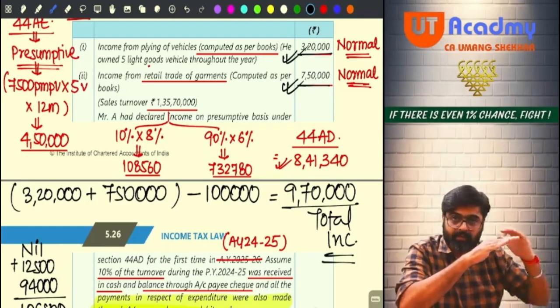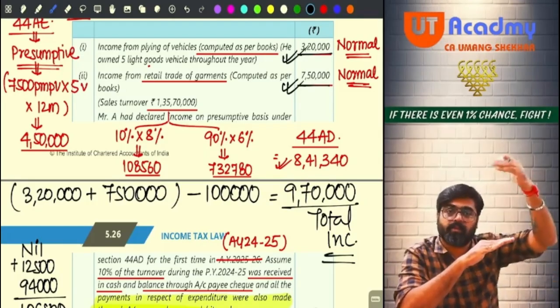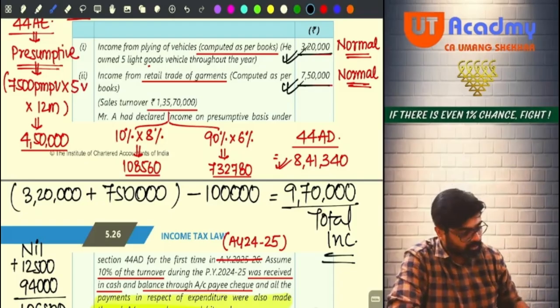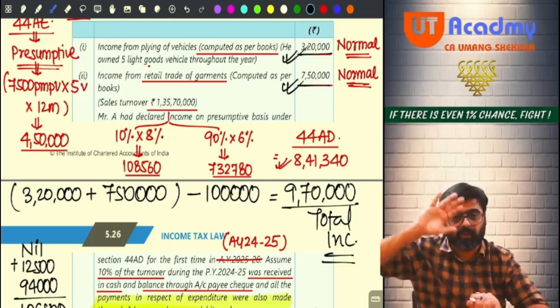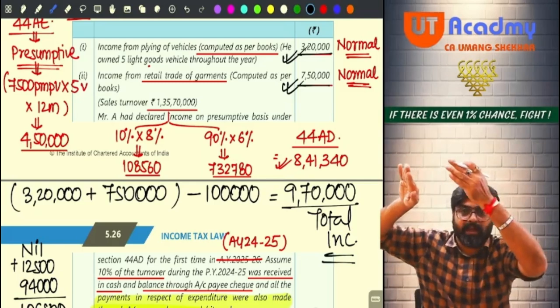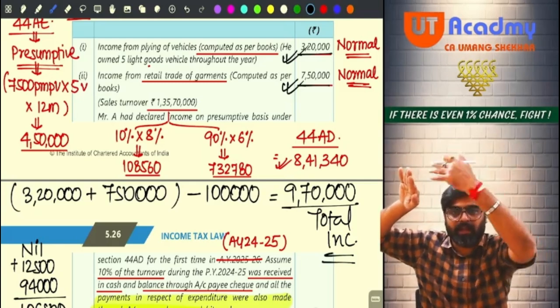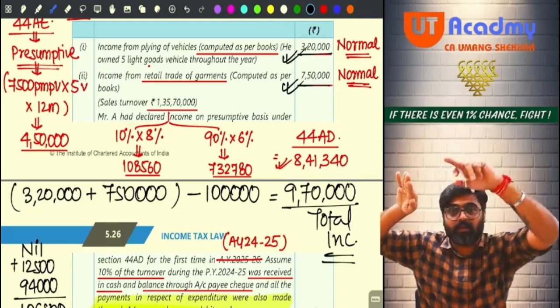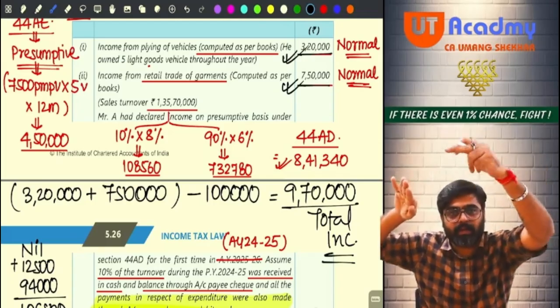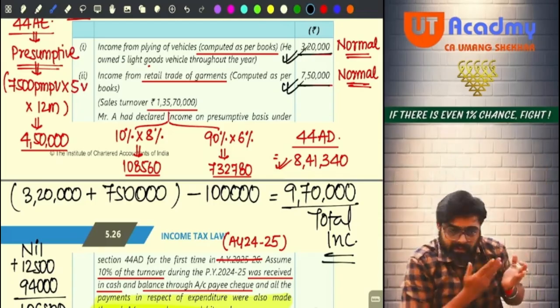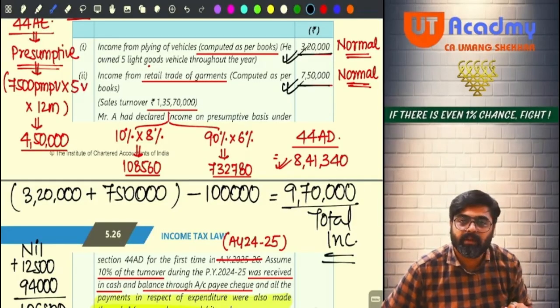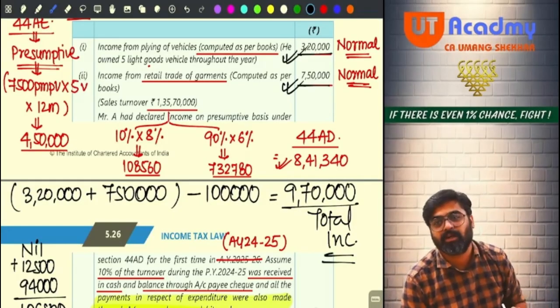And even if you would have taken the unabsorbed depreciation from 3,20,000, it would still have been 10,61,340. So from 3,20,000, you take what? 1 lakh, because that is normal. From that you can reduce 1 lakh, so that will become 2,20,000. That 2,20,000 and 8,41,000, still it will be 10,61,340. More than 9,70,000.